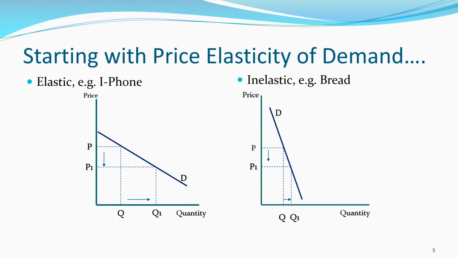Taking you back to what you already know, you've already been introduced to changes in quantity demanded, which are shown by a movement along your demand curve. Now, looking at these two demand curves, you should easily be able to see that their gradients are different. Gradients are not the same as elasticity, but gradients will impact on elasticity. When you see a curve with a fairly flat gradient, that will probably show an elastic demand. In other words, when we change that price, that quantity demanded will change by quite a large amount, i.e. it will be more than the change in price.